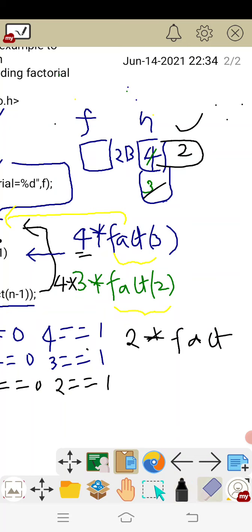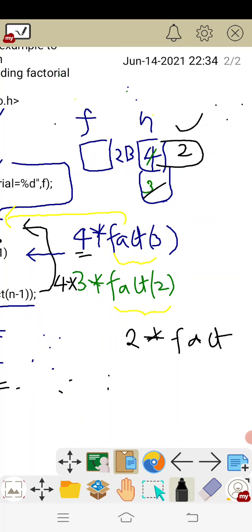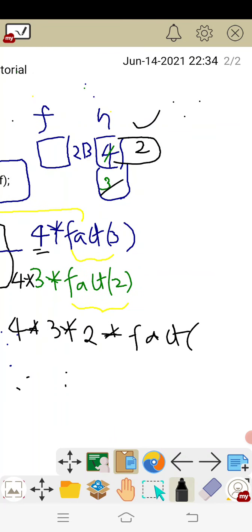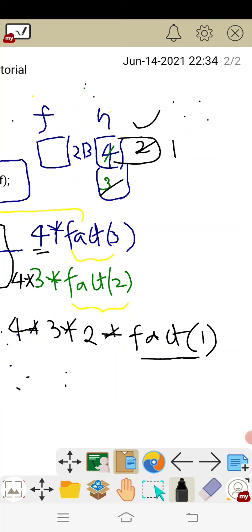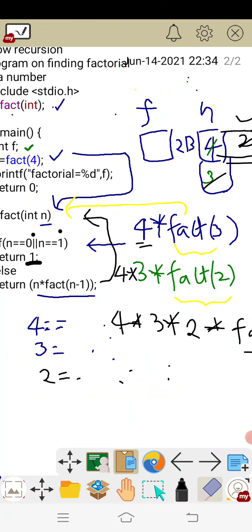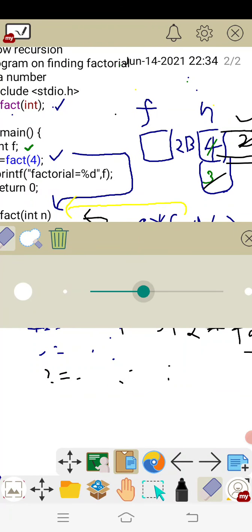Again it will continue here. That is nothing but 4 into 3 will be written like that only, but this fact of 2 can be written as 2 into fact of 2 minus 1, that is nothing but 2 into fact of 1. Again the fact function is called, and the new value of the actual parameter that is to be copied is 1, right? So again this 1 will be checked against the condition.